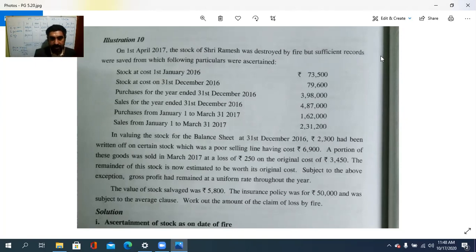Salvage value is 5,800. Insurance policy 50,000 and was subject to the average clause also. Work out the amount of the claim of loss by fire. So firstly, ascertain the stock as on the date of the fire. For that, we need to prepare what? The trading account. What all the items are there, then the memorandum trading account, then the ascertainment of the net value of the stock, and then the average clause. This is a standard problem with 15 marks it will ask. You can catch 15 marks like that. So firstly, the trading account.